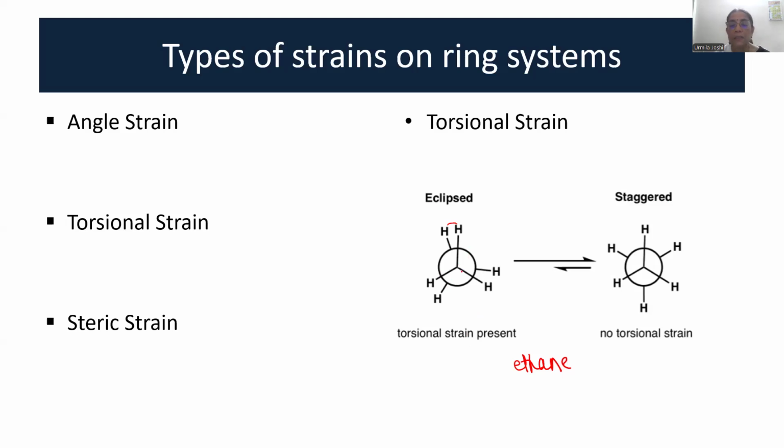Which two hydrogens? The first hydrogen is attached to the first carbon, the second hydrogen is attached to the second carbon, and they are eclipsing each other. So there is a torsional strain present. Whereas in the staggered conformation, the same two hydrogens are farther apart, and so there is no torsional strain.